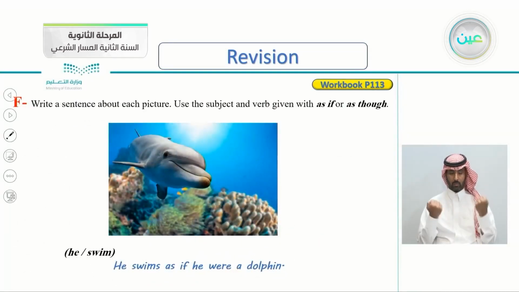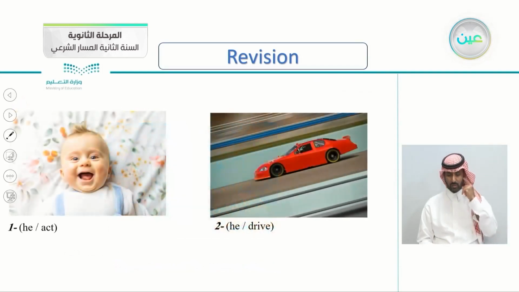Exercise F, write a sentence about each picture. Use the subject and verb given with as if or as though. Here's the he and swim and the picture of a dolphin. So we say he swims as if he were a dolphin. So now I think you understand the exercise.